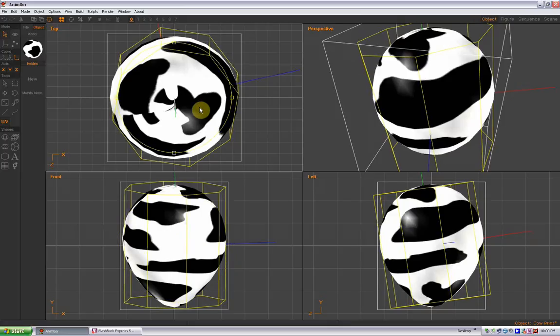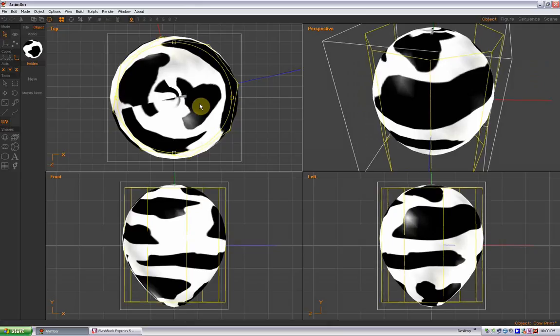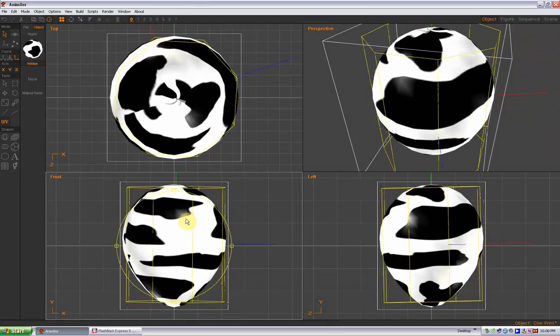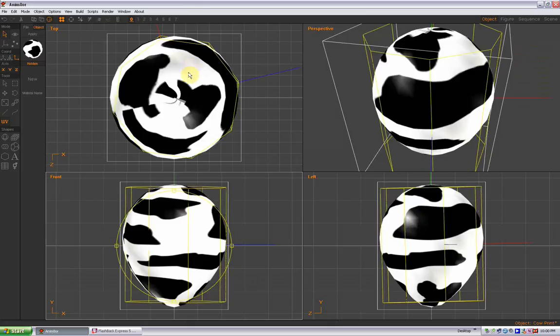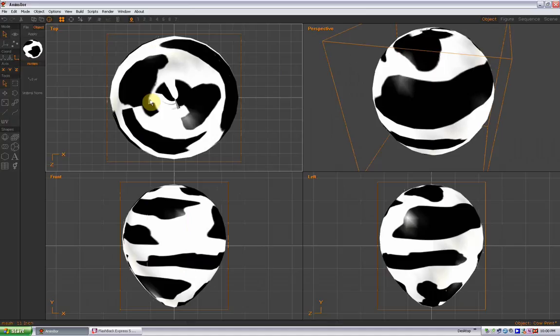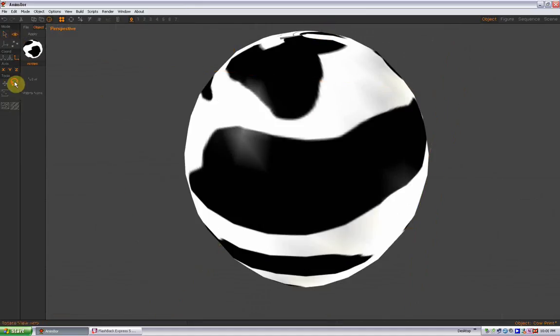And then from the top, I'm pretty sure I can rotate this way. Yep. So what I'm doing is I'm just using my mouse to rotate and move the texture so it lines up neatly on the balloon. Alright, so that looks pretty good. If you don't feel like messing with that, don't even mess with it. It looks pretty good sometimes without even doing anything like that.